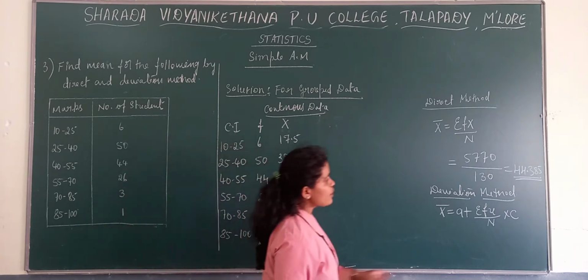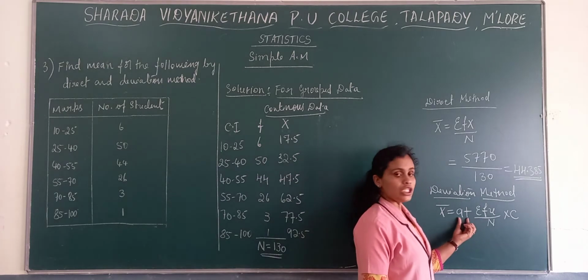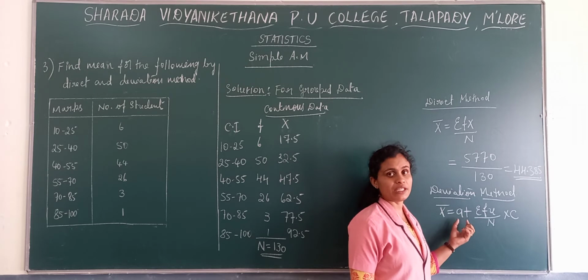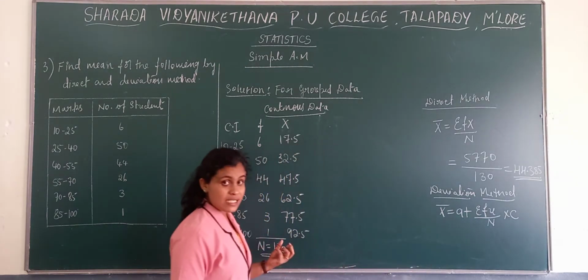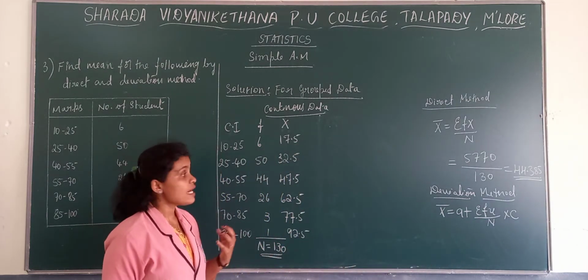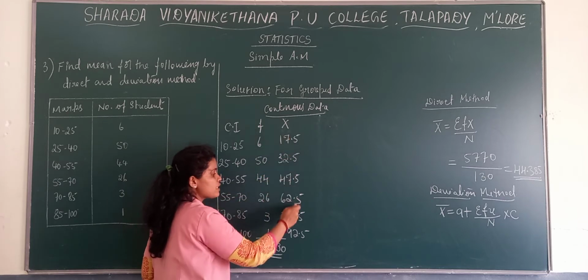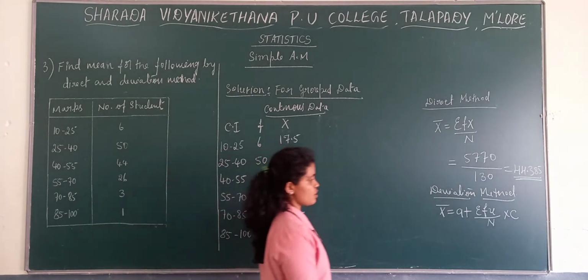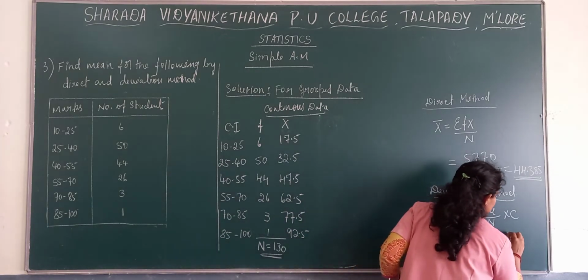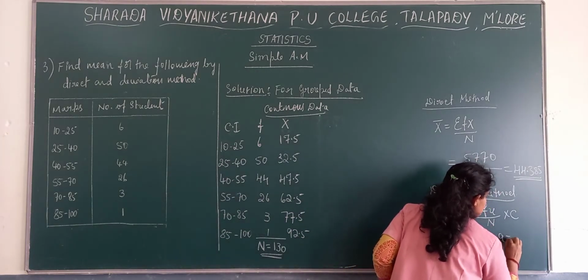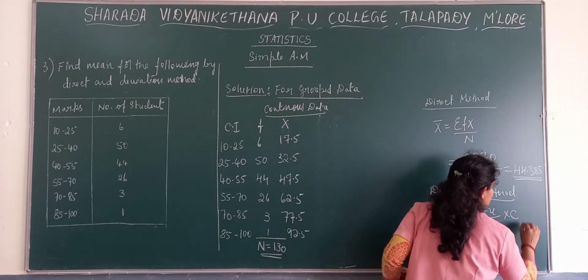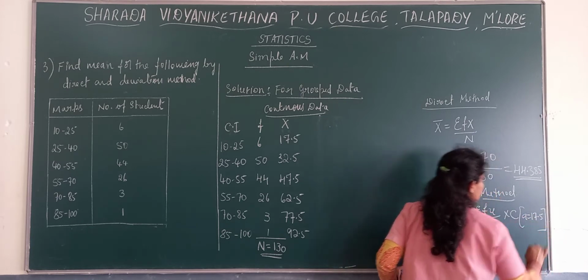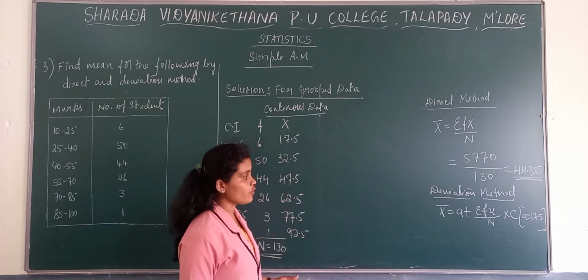Now firstly, in the deviation method, we need to take a least value as the assumed value. One least value from the x series we need to take as a. So when you observe the x series here, we get 17.5 as the least. So here we take a is equal to 17.5.